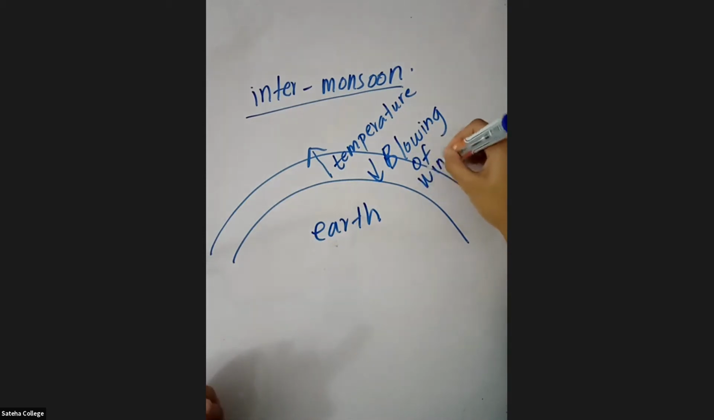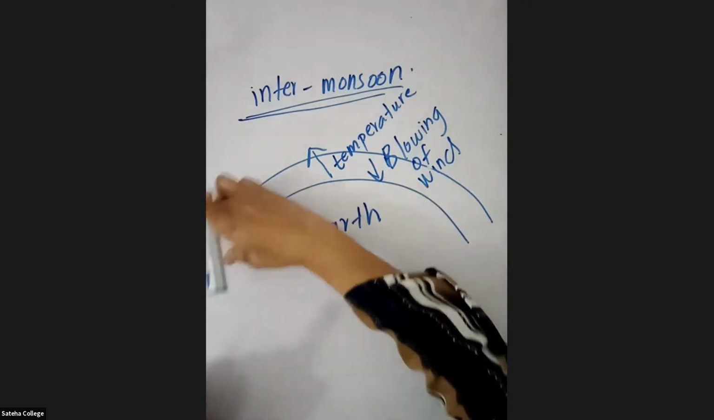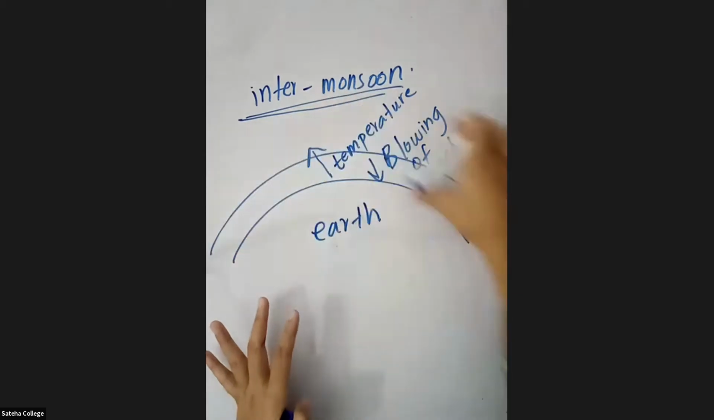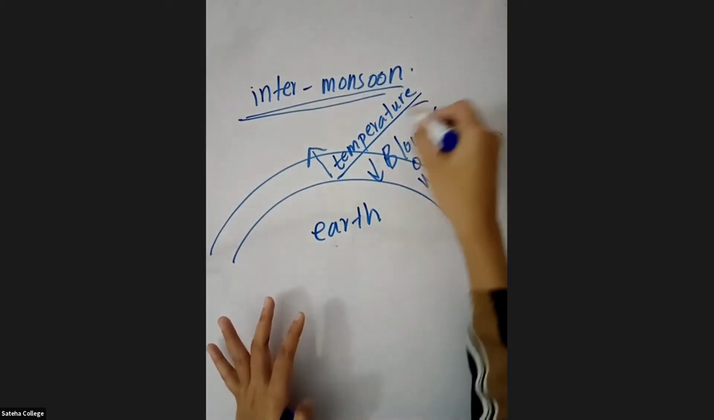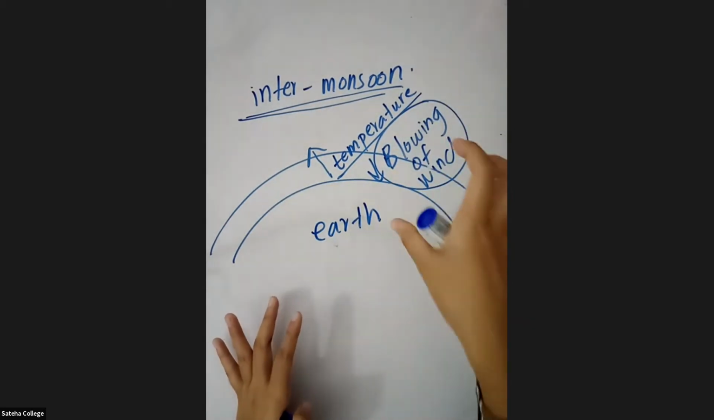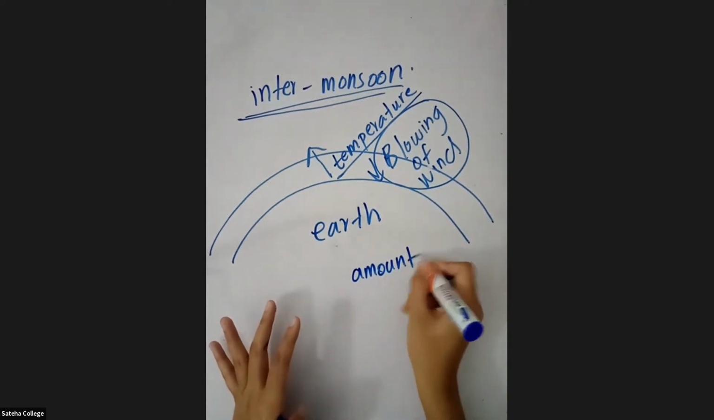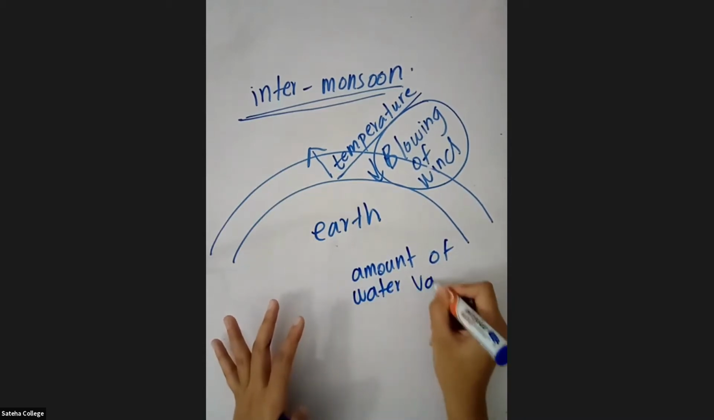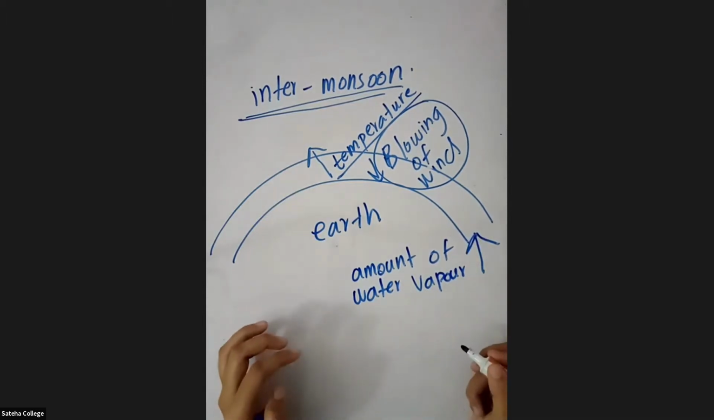During these inter-monsoon periods, near the earth there is atmosphere. In this atmosphere, the temperature is going to increase and the blowing of wind is going to decrease. Because of this, the amount of water vapor in the atmosphere is going to increase. What is water vapor?